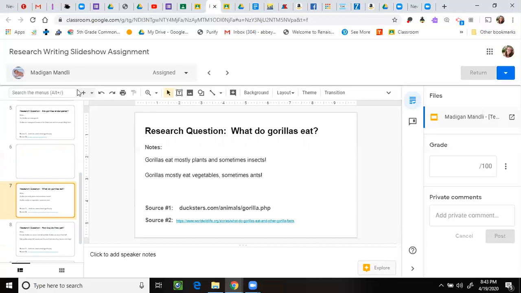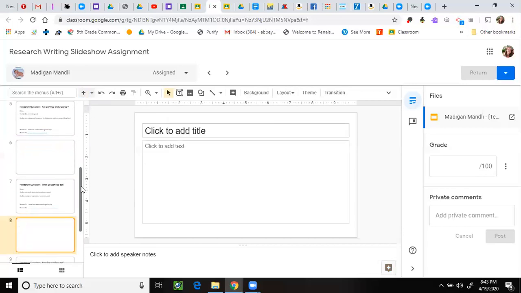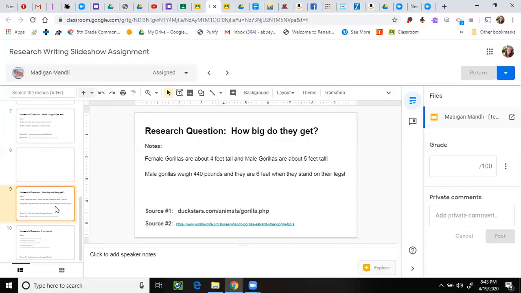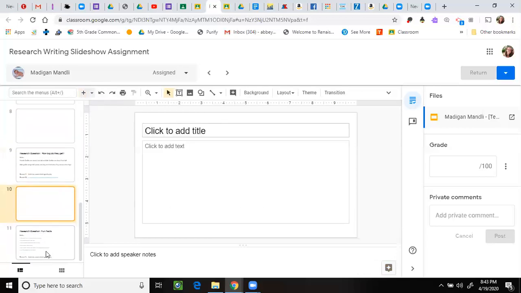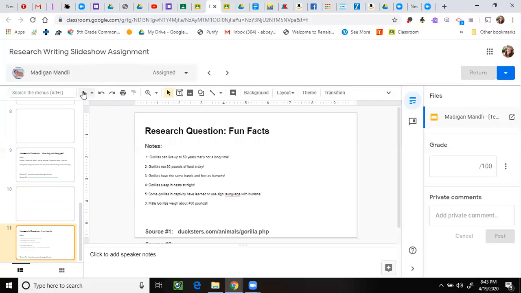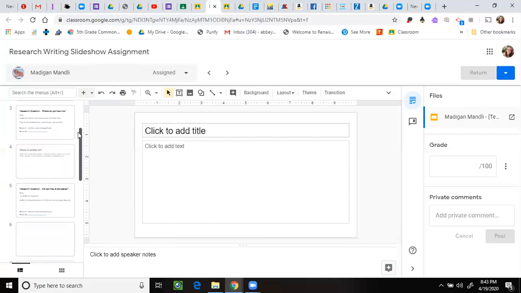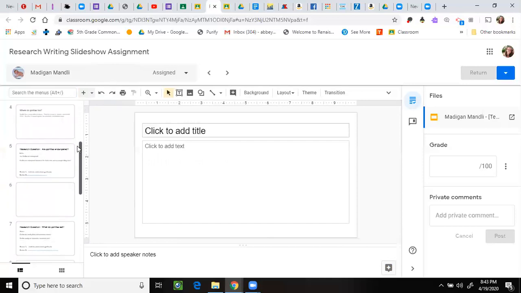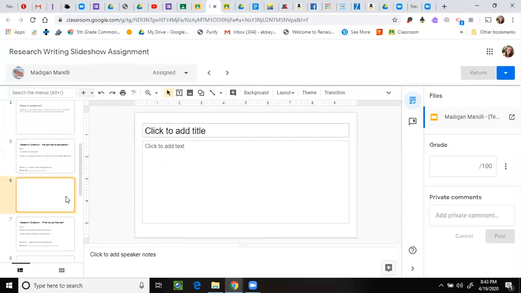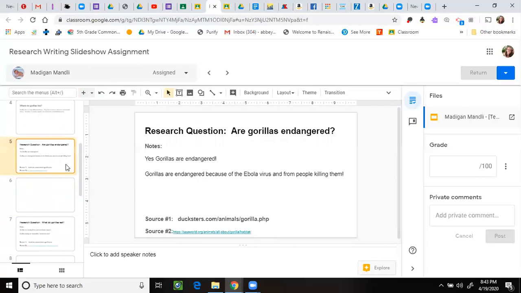So here's another one. I'm going to put a plus sign. I'm going to click on another research question and facts plus sign. You could do this at the beginning to get yourself all set up. And then each time you're going to go back on that blank slide and you're going to put your research into your own words. You're going to paraphrase. Our strategy is we stop. Here we are, we're stopped. We're going to think about what we wrote. Then we're going to click to the blank slide and we're going to paraphrase.